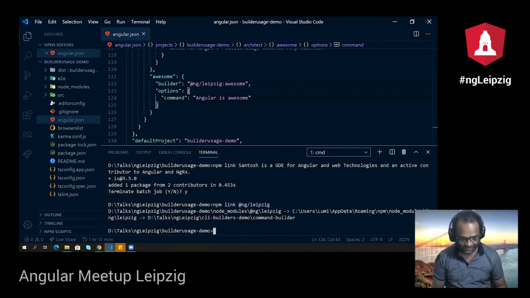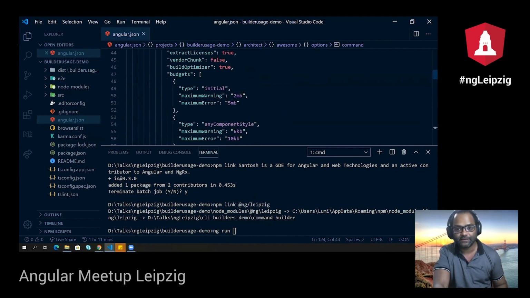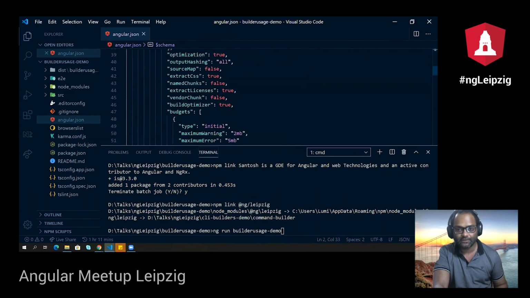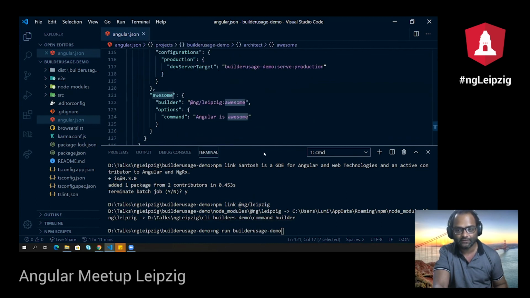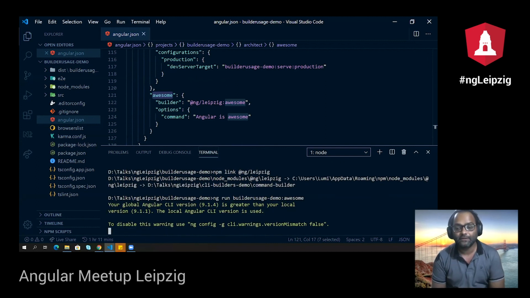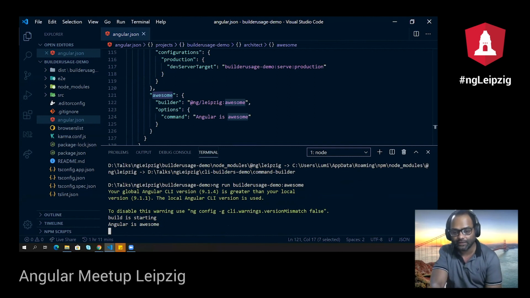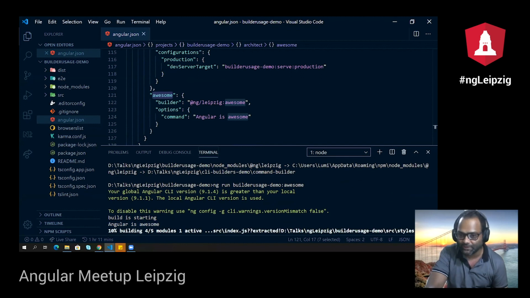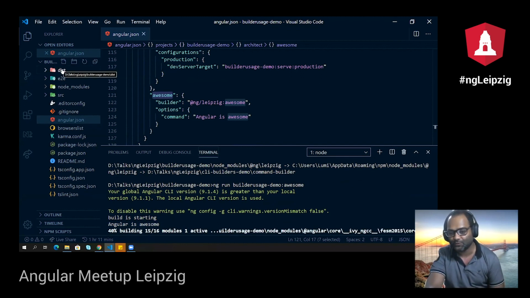And the next thing which I have to do is run this command. So I'll say ng run, then I can just get my application name and the new command which I have just added after a colon, of course. Demo, yep. And you'll see, okay, so the build is starting, Angular is awesome, and then your build process will start. It will start compiling your application, and you will soon get the output inside your dist folder.